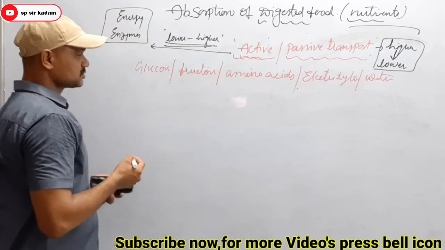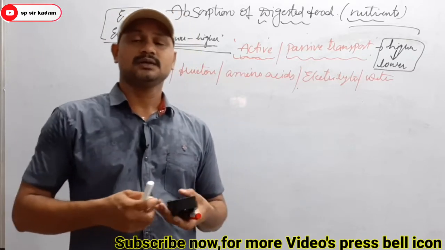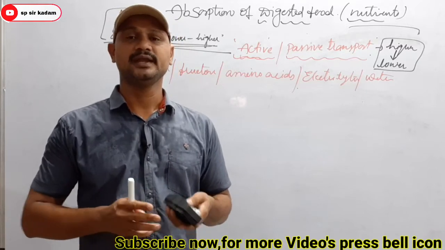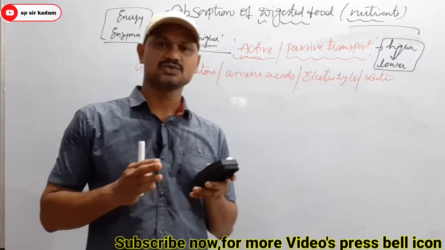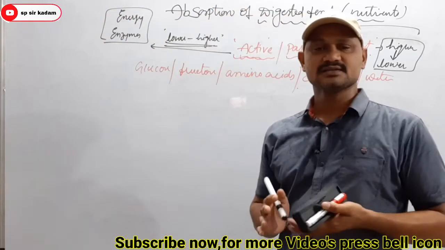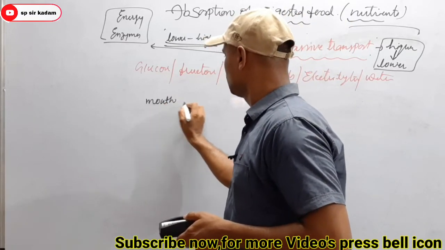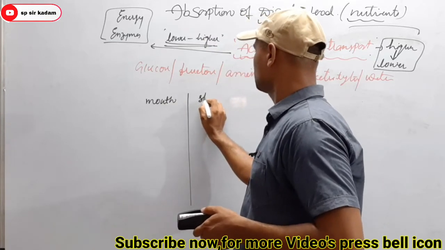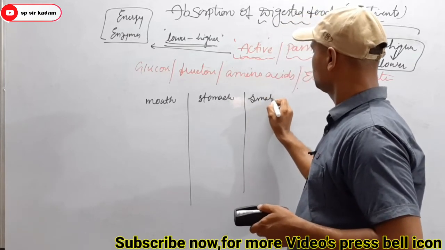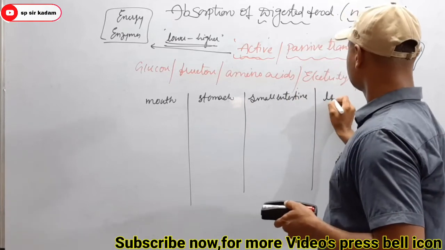Then next, here we know in our alimentary canal in which part most of the nutrients can be absorbed, like the small intestine. So here 90% of the digested food is absorbed in our small intestine. But not only does the small intestine act as an absorbing part, but also the mouth, stomach, small intestine and large intestine.